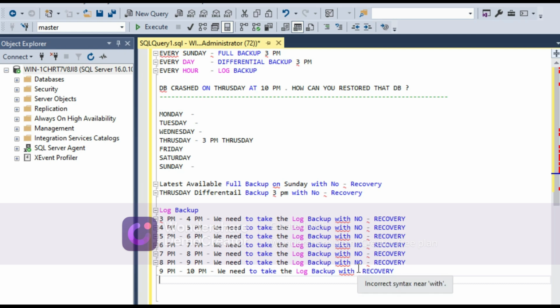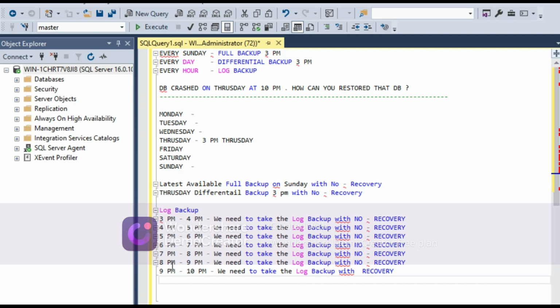But this strategy is fine. We have to take the latest available full backup on Sunday with no recovery. After that, Sunday, every day the differential backup is running. So Monday, Tuesday, Wednesday, Thursday. So Thursday, 3 p.m. differential backup have run. We have taken the latest differential backup on 3 p.m. Thursday with no recovery. After that, every hour from 3 p.m. till 10 p.m. we have to take the log backup.